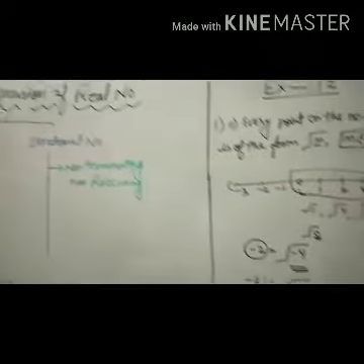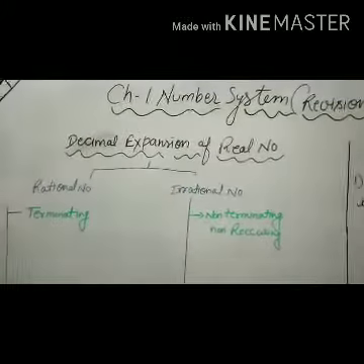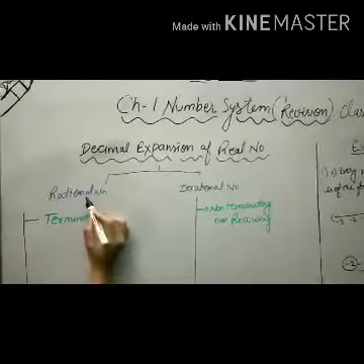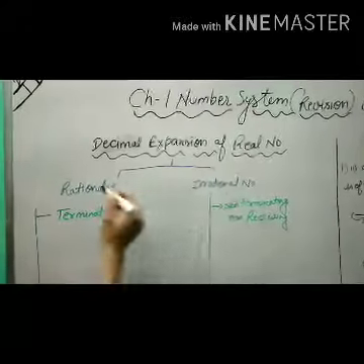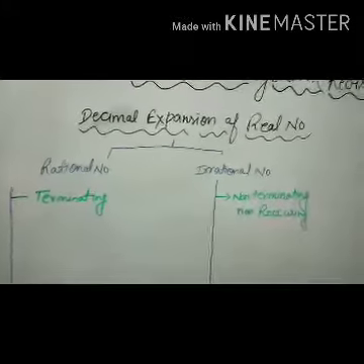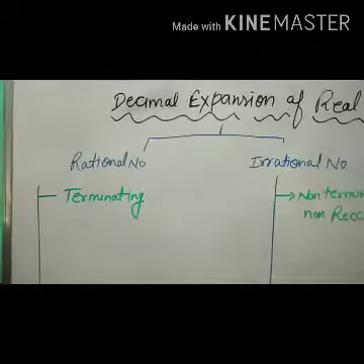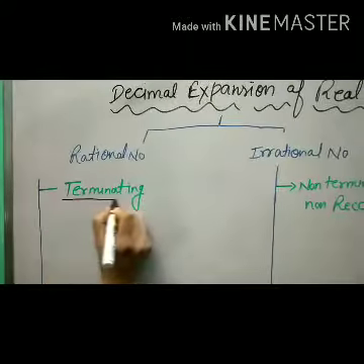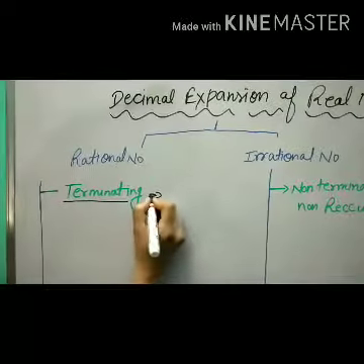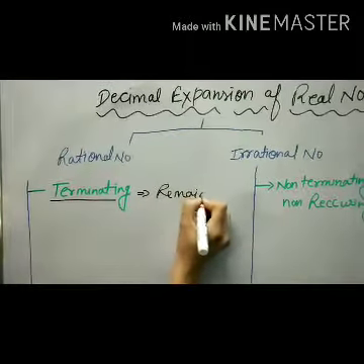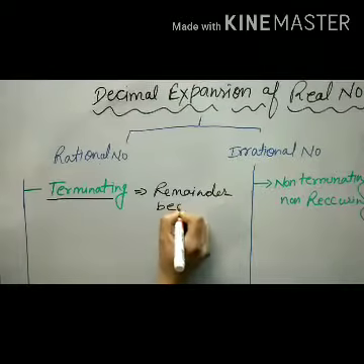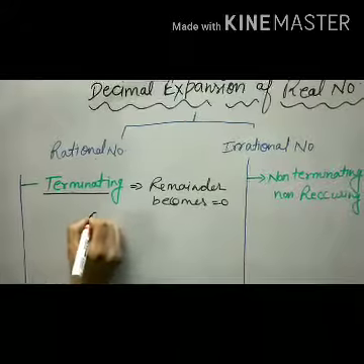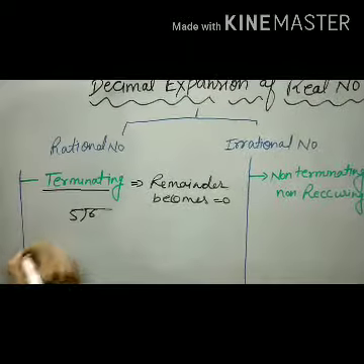Now students, we have decimal expansion of real numbers. As we already studied, real numbers are of 2 types, rational numbers and irrational numbers. Now we will express the decimal expansion of the real numbers here. Rational numbers have 2 types of decimal expansion. The first one is terminating. That means the remainder becomes 0.